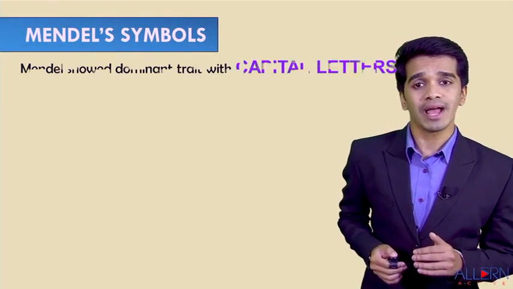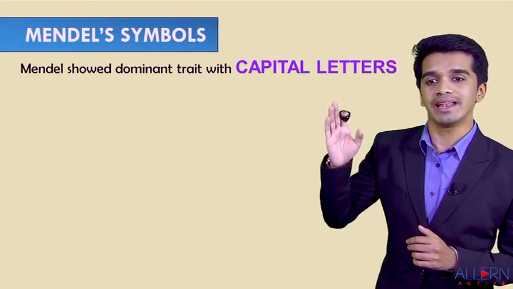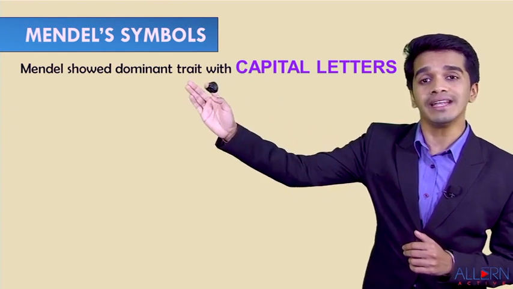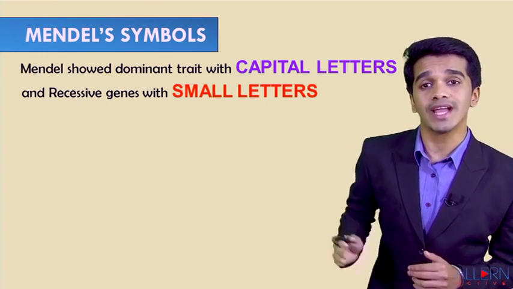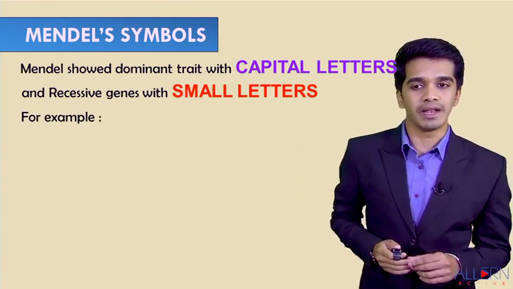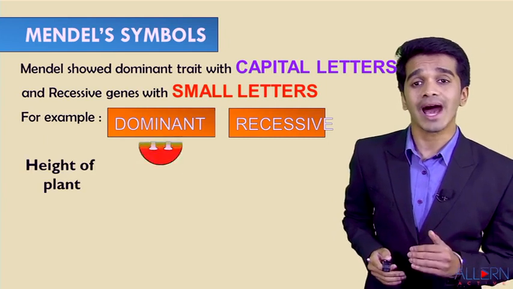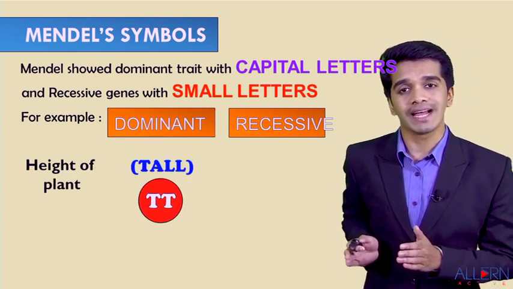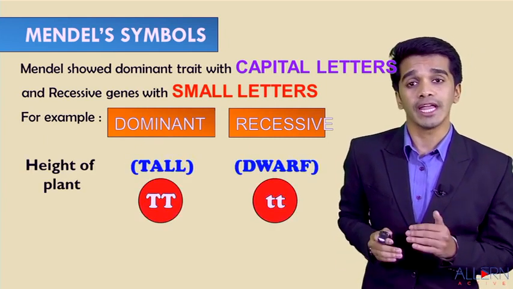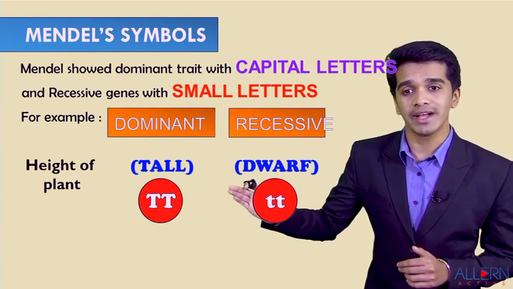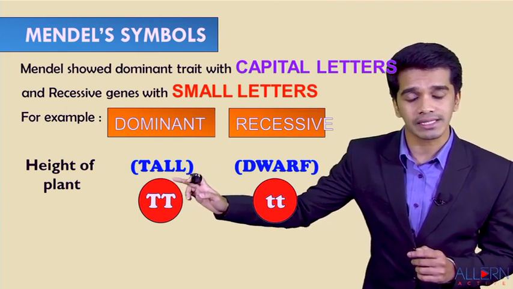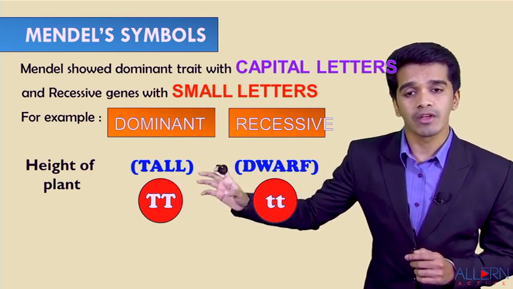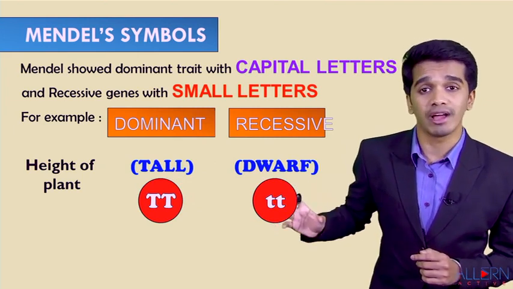Now Mendel symbolized the dominant trait with a capital letter and the recessive trait with a small letter. For example, dominant and recessive: the height of the plant, some are tall and some are dwarf. So he denoted tall as dominant with capital T and capital T. You have to use the first letter of tallness and express the same for dwarfness but with a small letter, that means small t and small t.